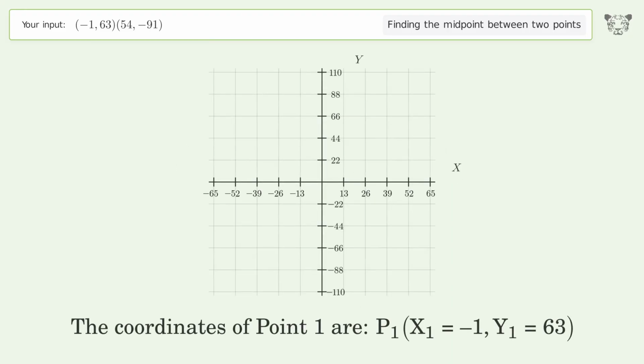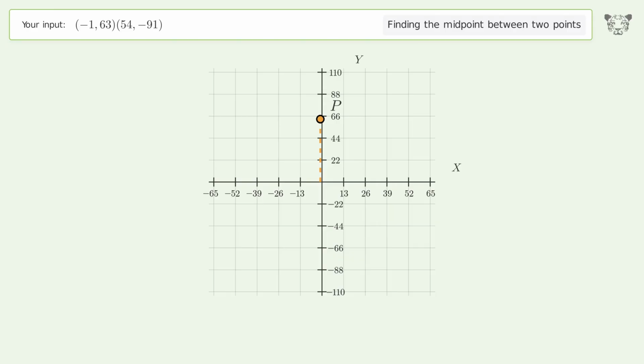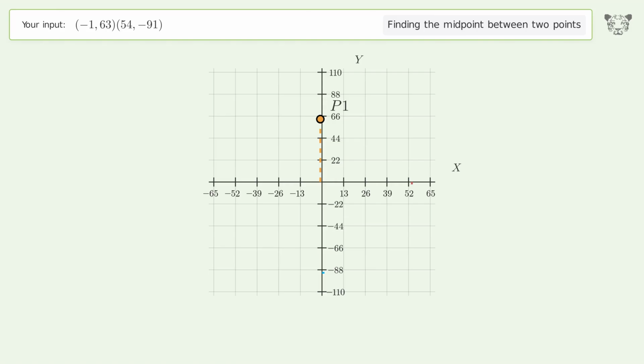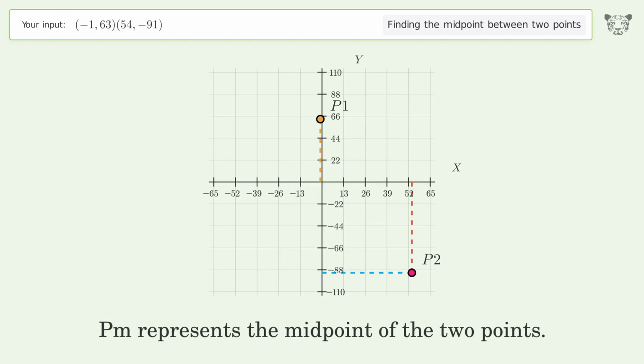The coordinates of point 1 are, x1 equals -1, y1 equals 63. The coordinates of point 2 are, x2 equals 54, y2 equals -91. PM represents the midpoint of the 2 points.